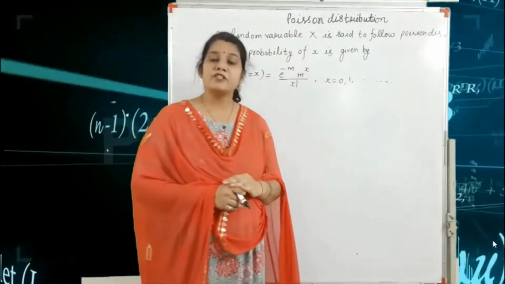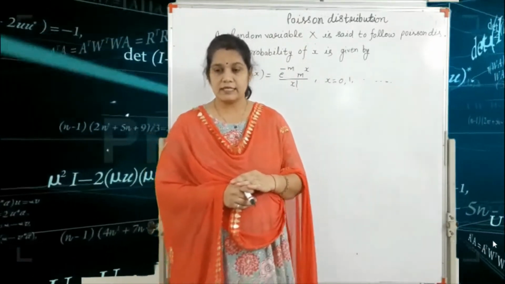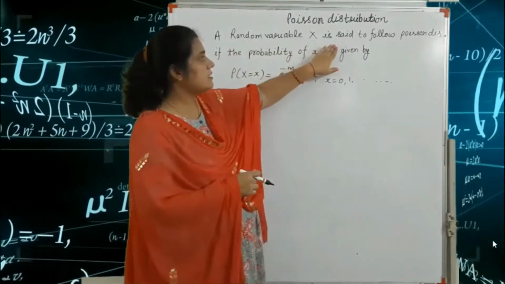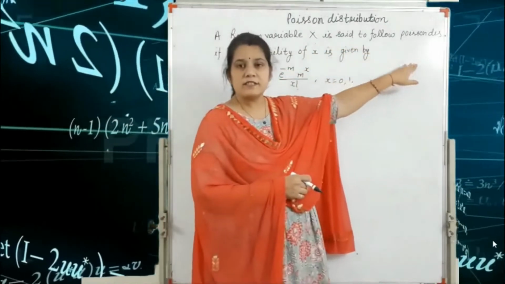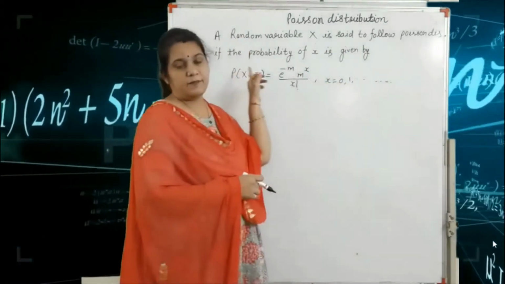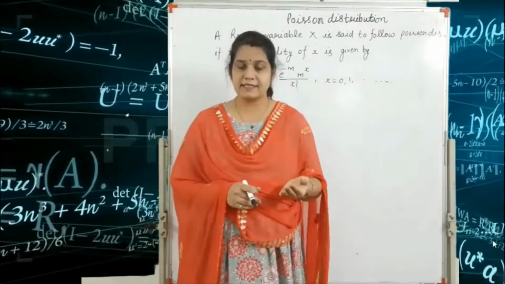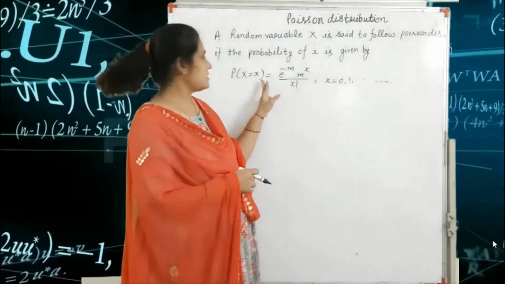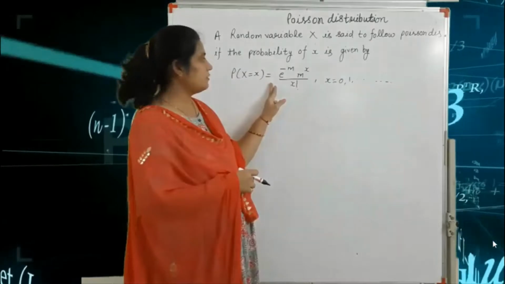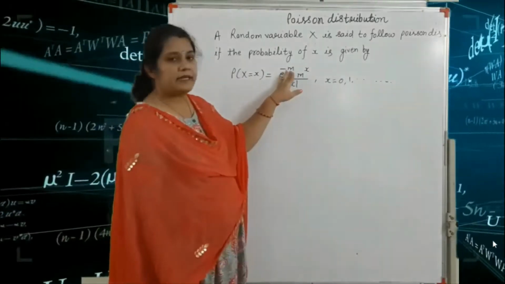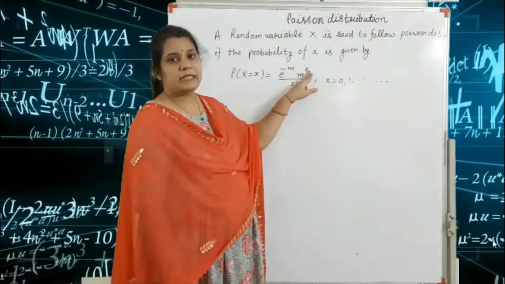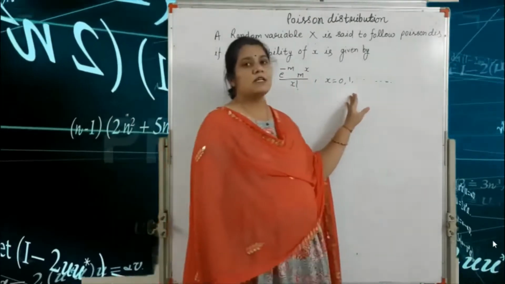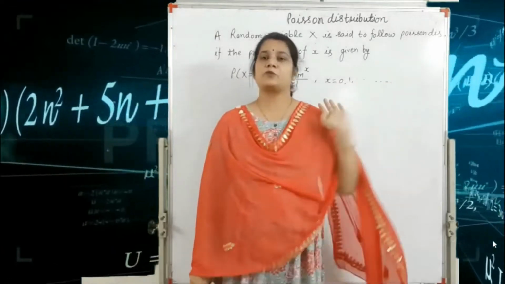So our second important distribution is the Poisson distribution. The definition of the Poisson distribution is: a random variable capital X is said to follow the Poisson distribution if the probability P(X = x) is equal to e raised to the power minus m, m raised to the power x, upon factorial x, where x is equal to 0, 1 up to infinity.